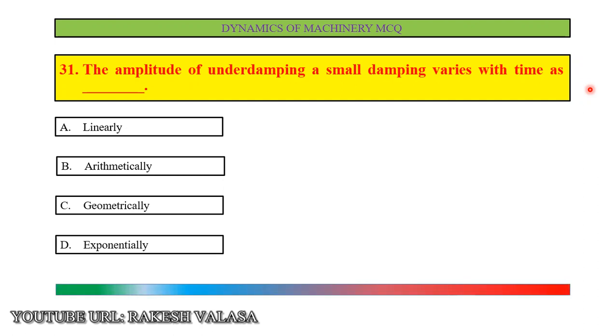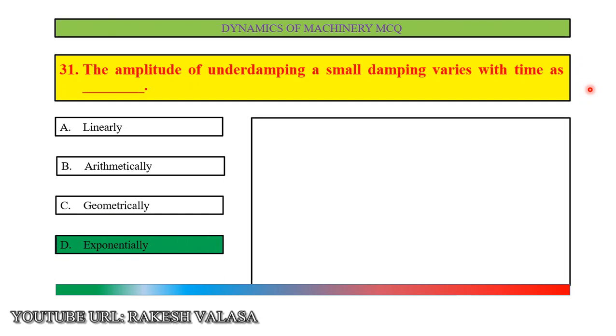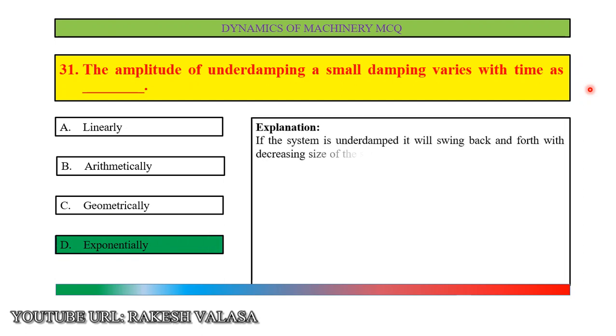The correct answer is option D, exponentially. Let us see the explanation. If the system is underdamped, it will swing back and forth with the decreasing size of the swinging until it comes to a stop. Its amplitude will decrease exponentially.